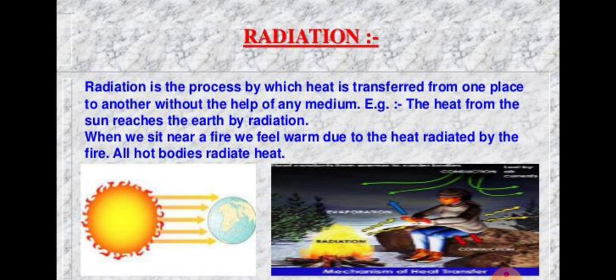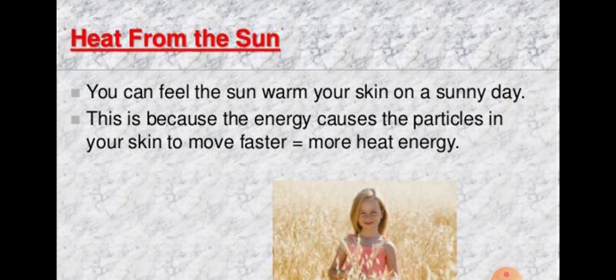Now, how does heat from the sun reach the earth? The sun is very far away from the earth. You can feel the sun warm your skin on a sunny day, and this is because the energy causes the particles in your skin to move faster.